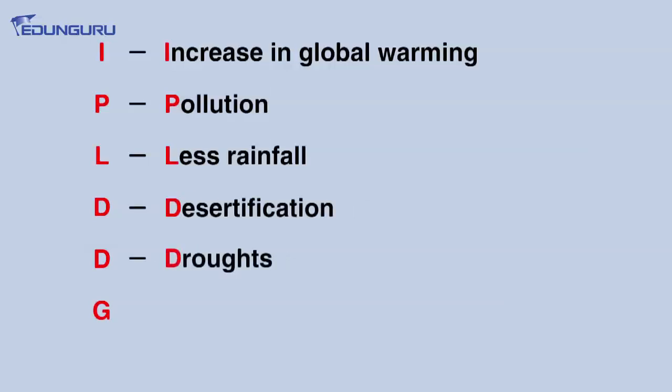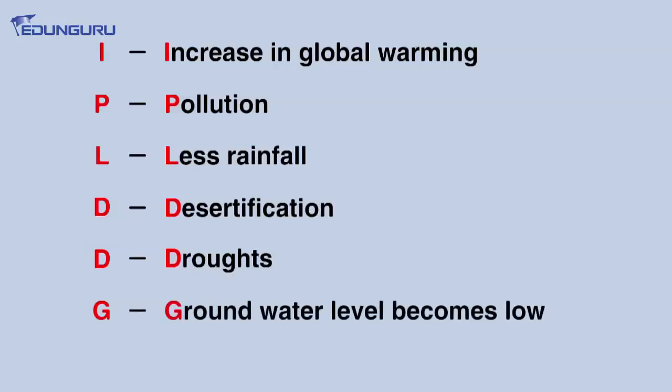Then there will be droughts. If there is less rainfall, there will be droughts. And G, that is, yes, the ground water level is going to get lowered. So, you have the answer, that is IPLDDG. That is your answer. This way you can learn very easily.